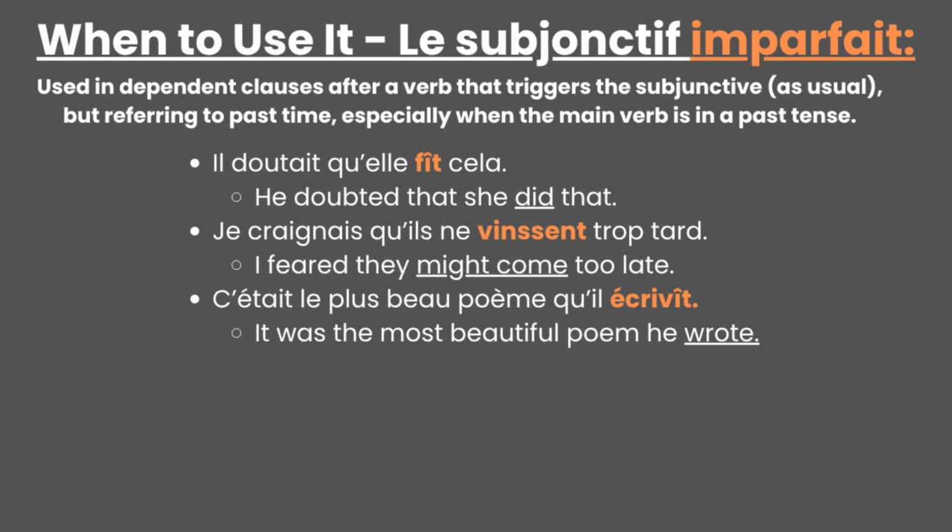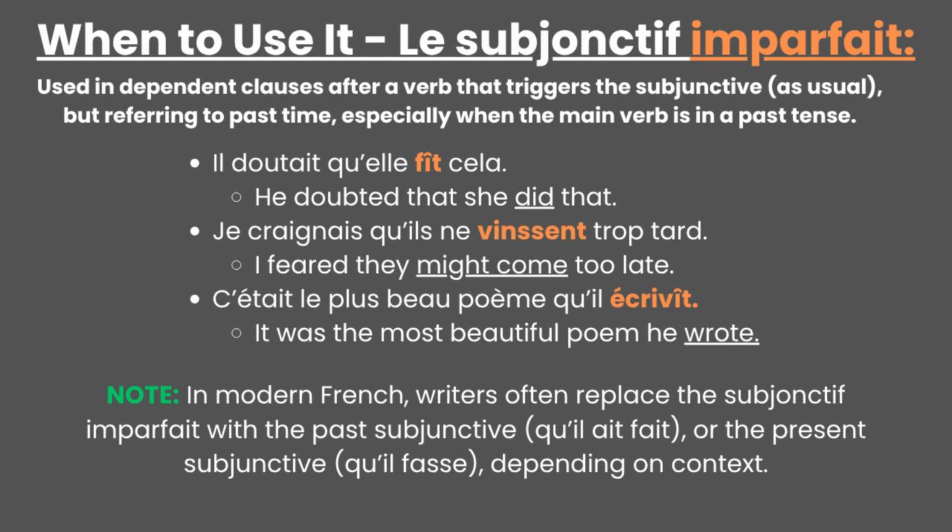Moreover, the mood is used in one form most of the time, which is inside dependent clauses after a verb that activates the subjunctive, but referring to the past time, especially when the main verb is in a past tense. Because this mood is very rare in modern French, many writers often replace the imperfect subjunctive with the past or present, depending on context.